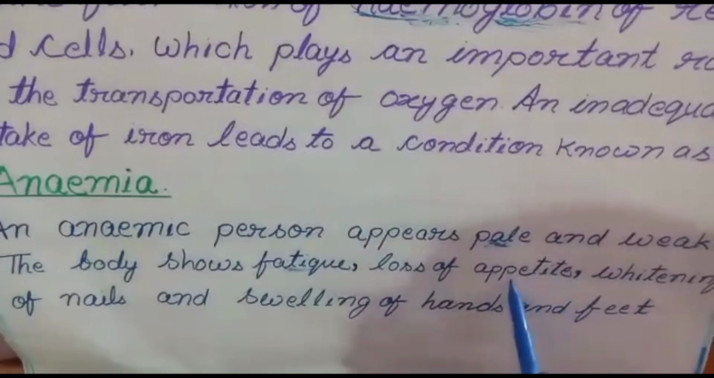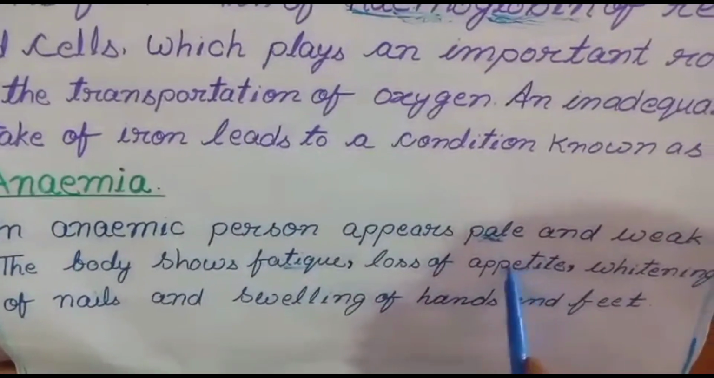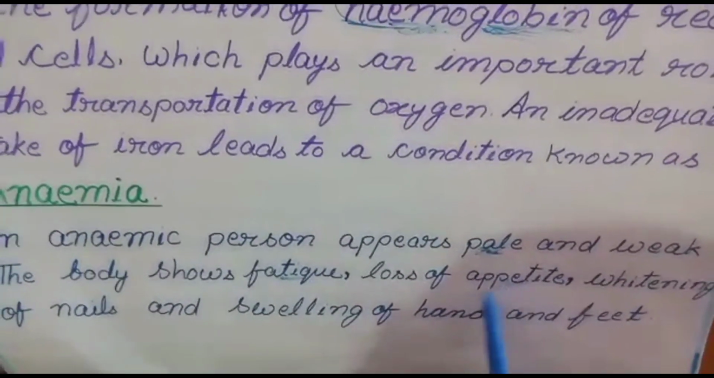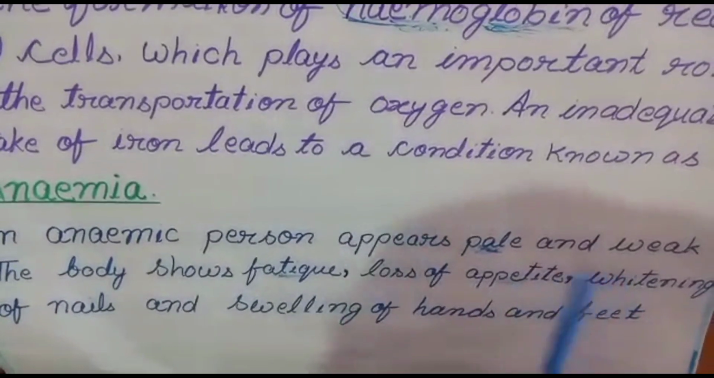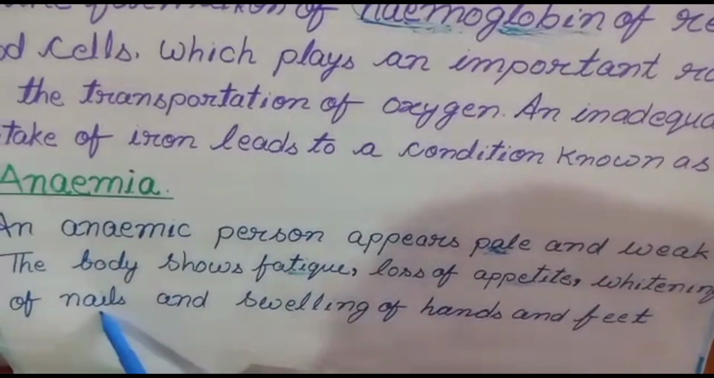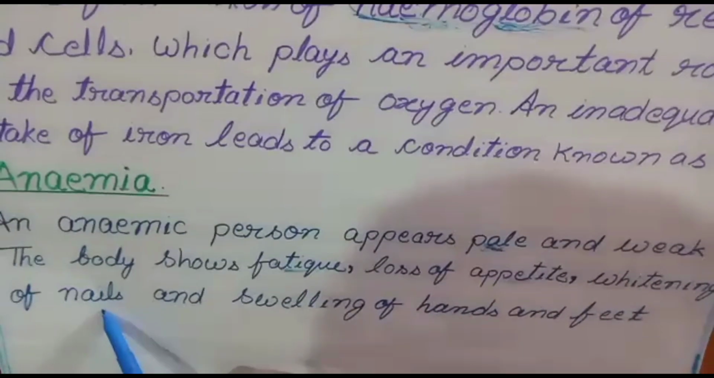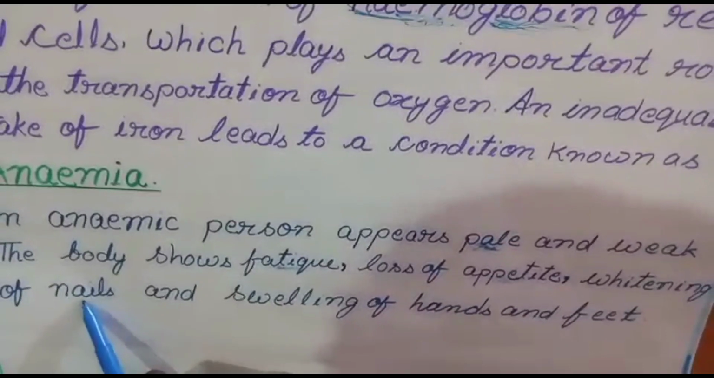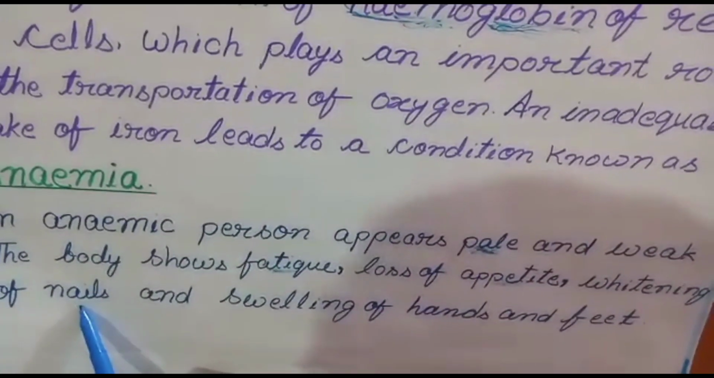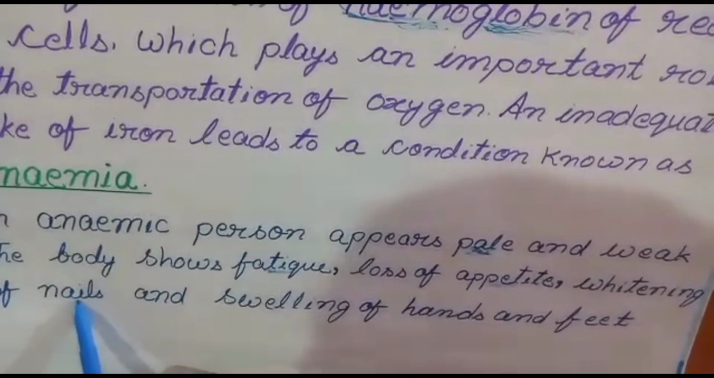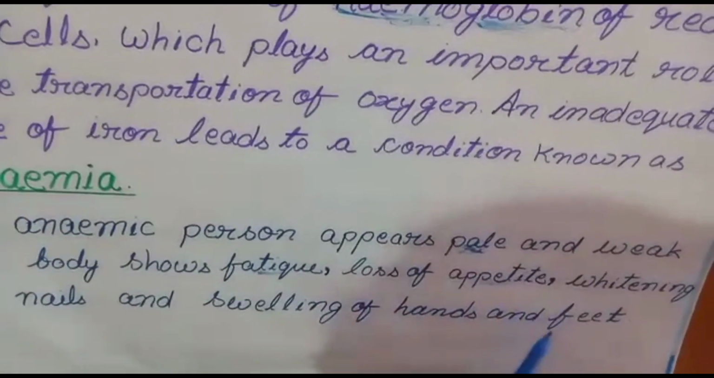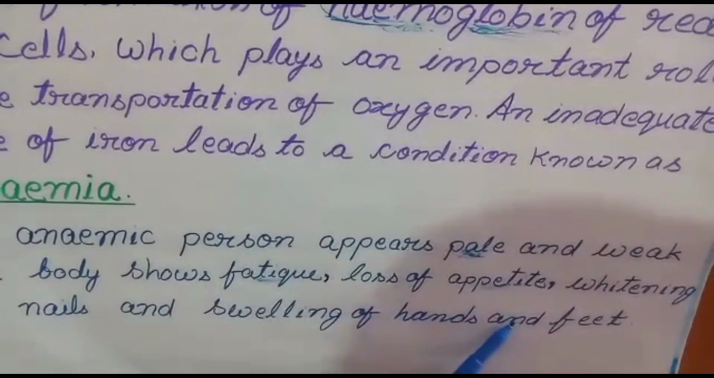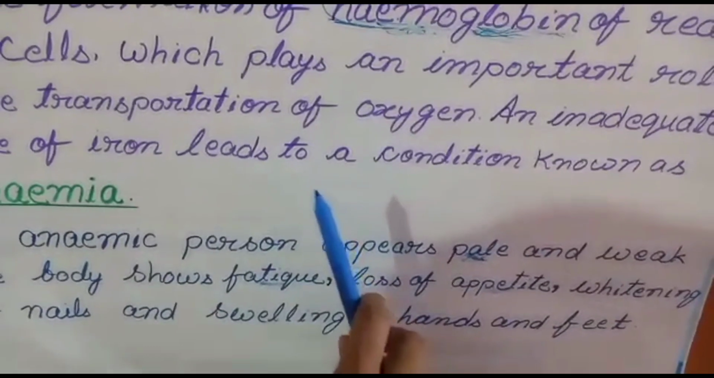Loss of appetite. Appetite means hunger. Loss of appetite means they will not easily feel hunger. And whitening of nails. Deficiency of iron, deficiency of hemoglobin. Understood? If there is a deficiency of hemoglobin in our body, automatically our body looks pale and white. Nails appear white, and swelling of hands and feet. Is it clear? I think you understood all these things.